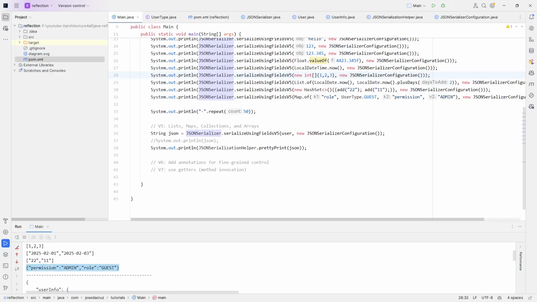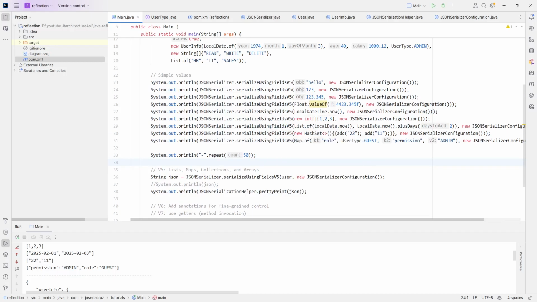This is the map here. Okay, role, guest, permission, admin. You can see that it's serializing a map correctly with a key and the value. In this case we have a permission and a role. Don't take the contents seriously. They are real things, but we are not following a specific project with a specific enterprise application that can be commercialized or used in a real implementation. The idea is just to understand the serializer.